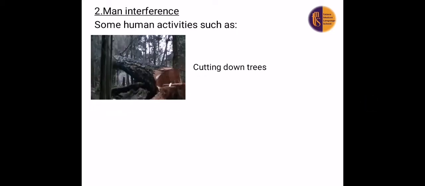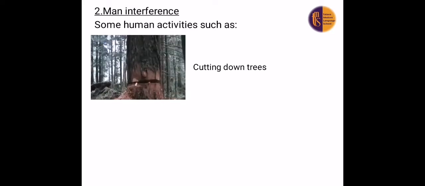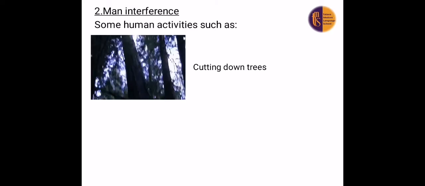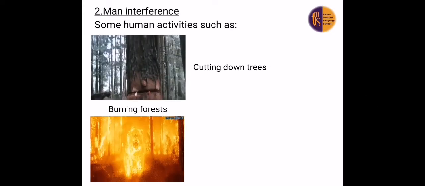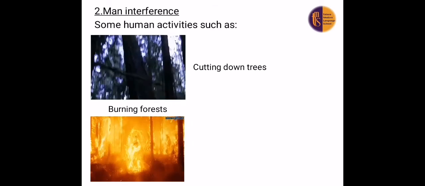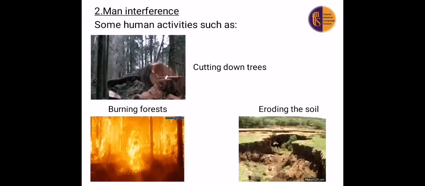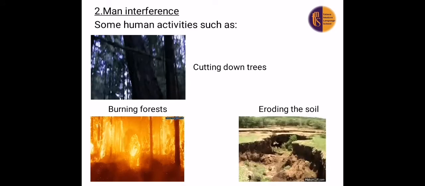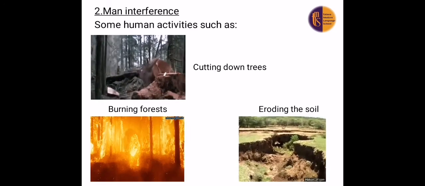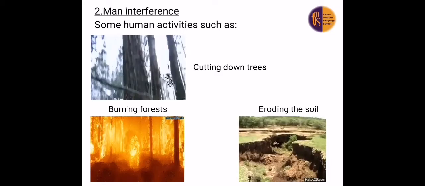Or maybe this disturbance happens due to man's interference, like what? Some human activities such as cutting down trees. This causes what? Environmental imbalance or disturbance of the environment. Or burning forests. This also leads to environmental imbalance or disturbance. Or eroding the soil. The soil becomes unhelpful to plant in it.